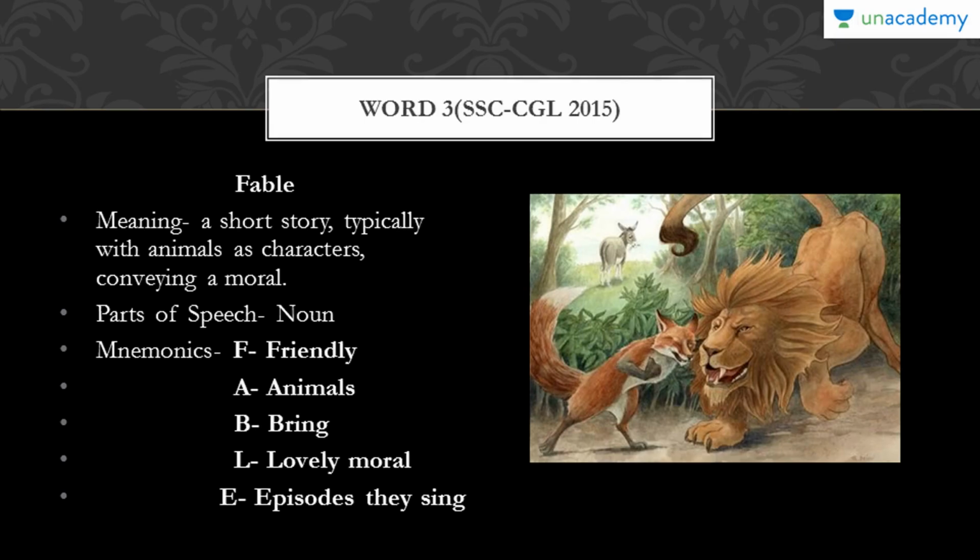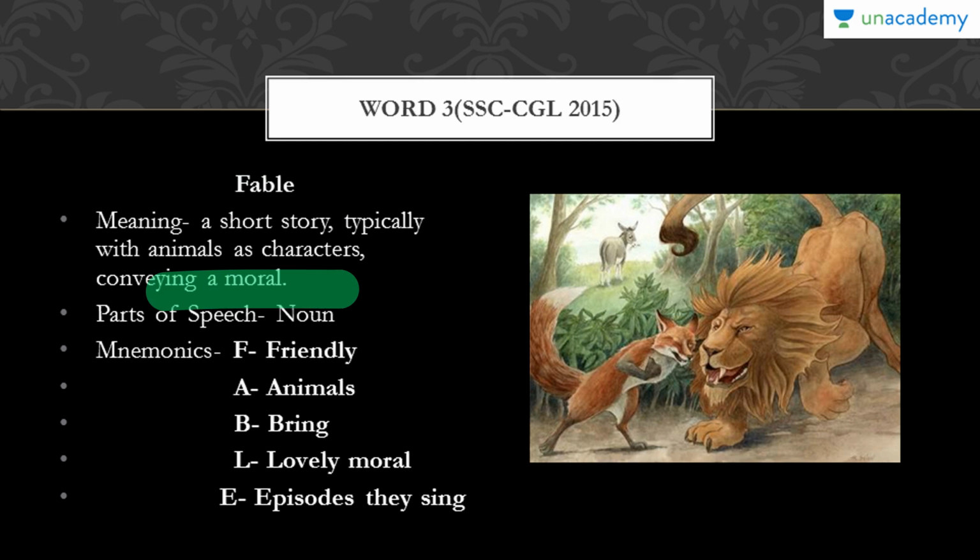Moving on, our third word is also from the same examination, SSC CGL 2015, and this word is fable. Fable means a short story, typically with animals as characters, conveying a moral. Part of speech is noun. Let's see what mnemonic I have developed here.